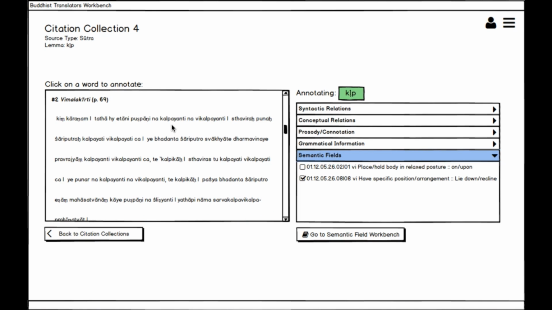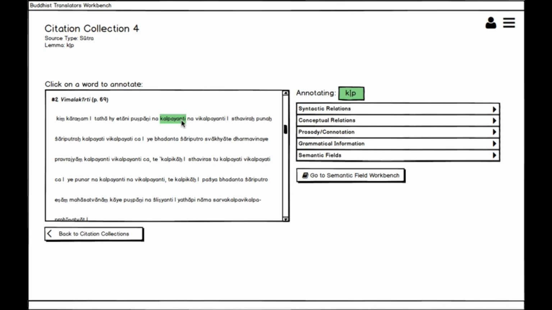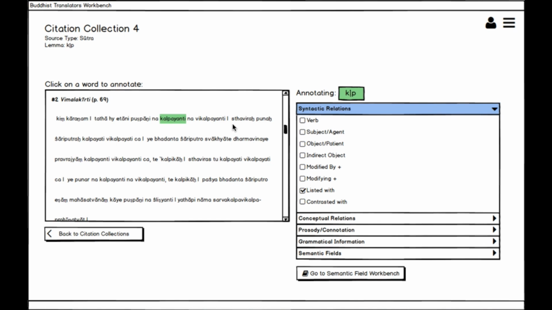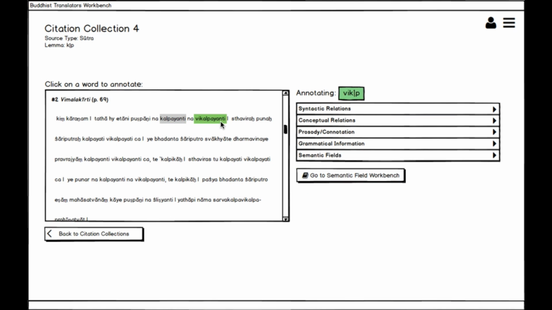Here, kalpayanti is listed with vikalpayanti. Neither verb takes an object, and their meaning is not easy to distinguish. Let's start by noting that clip and vclip co-occur in this passage. We highlight kalpayati, select "listed with," and link it to vclip. Let's imagine that we have annotated the meaning of kalpayati here and proceed to annotate vikalpayati.